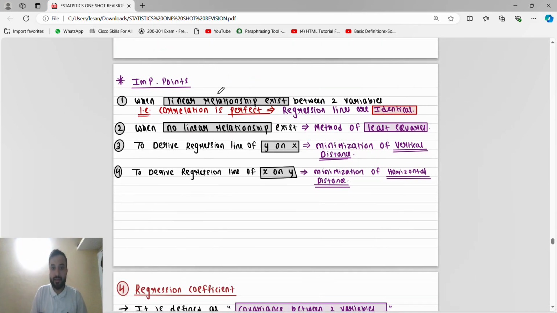When a linear relationship exists, that is, correlation is perfect, the regression lines are identical. When no relationship exists, we use the method of least squares. Just an important point for the theory: to derive the regression line of y on x, we minimize the vertical distance; to derive the regression line of x on y, we minimize the horizontal distance.